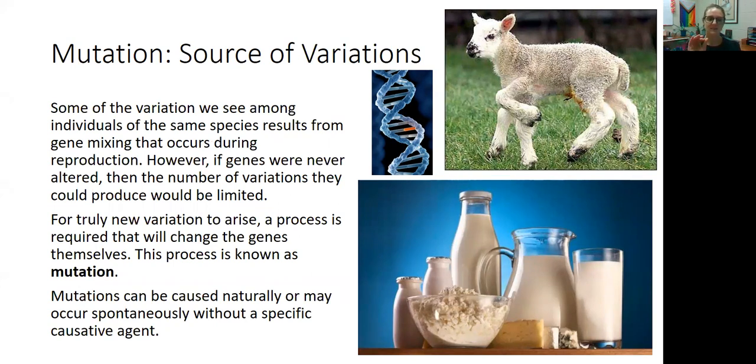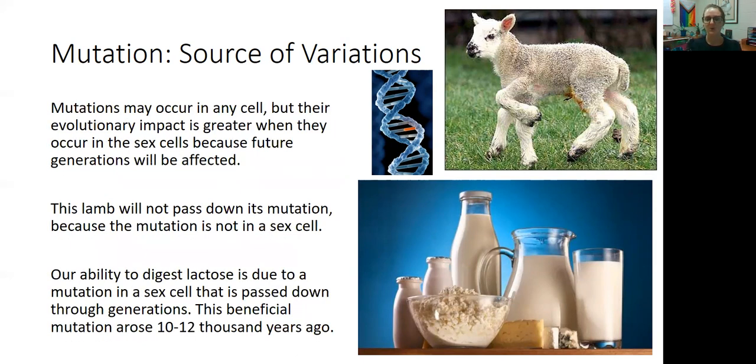Those drastic changes come from mutations. It's when the genes have something wrong, which isn't quite the right word because sometimes it works out for the better, but something goes wonky when the genes are created and passed down, creating a new variation that did not exist before. Mutations can be caused naturally, and they can occur spontaneously without any specific causative agent. For example, a lamb could be born with a fifth leg.